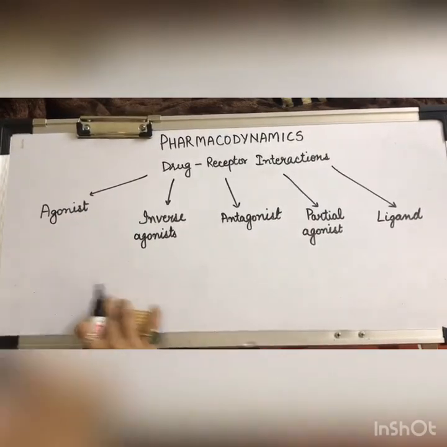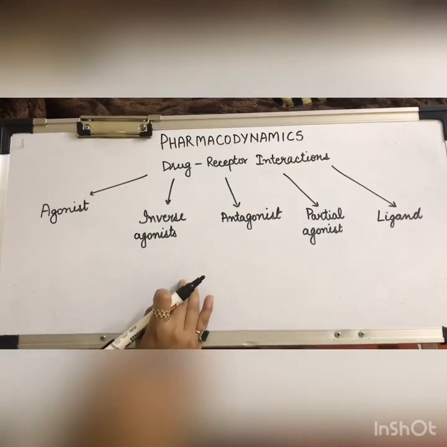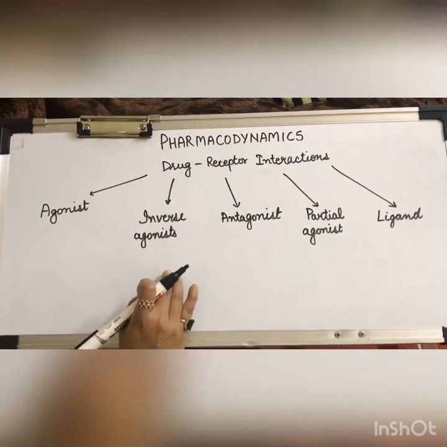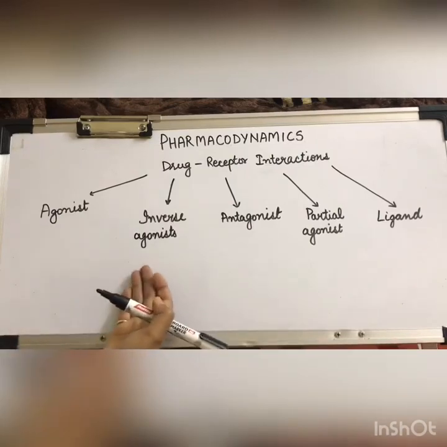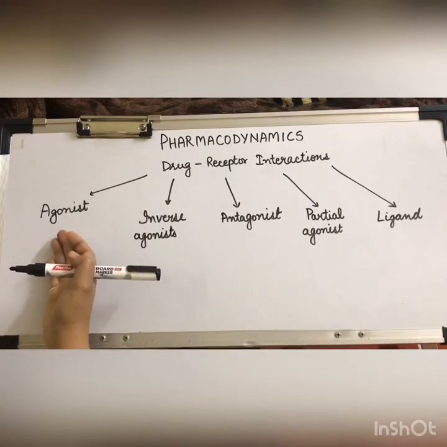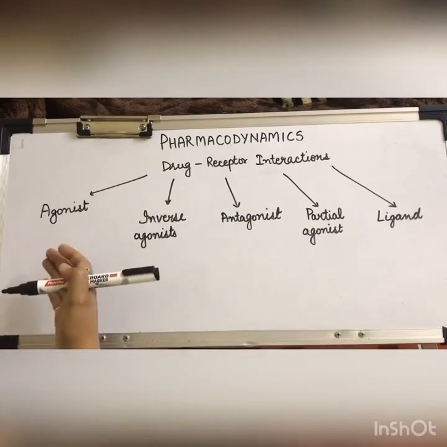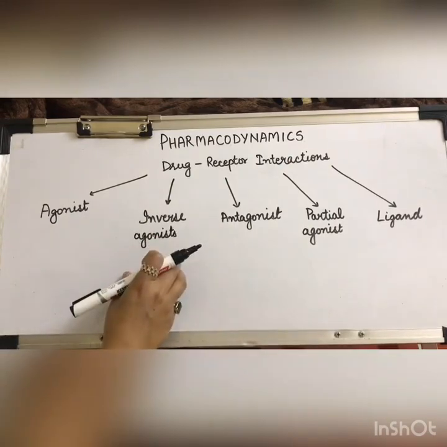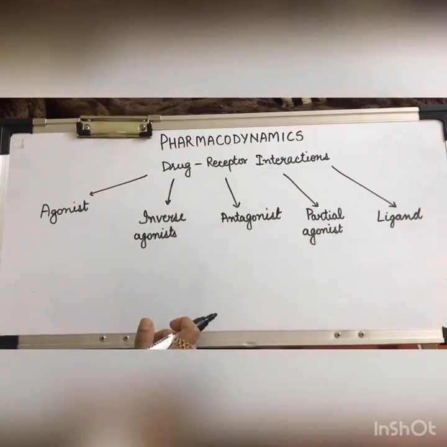Now, the inverse agonist. The inverse agonist is an agent which activates a receptor, but it produces a response which is opposite to that of the agonist. For example, if the agonist was producing a response that was a rise in blood pressure, the inverse agonist will activate the receptor, but the response will be a fall in blood pressure.